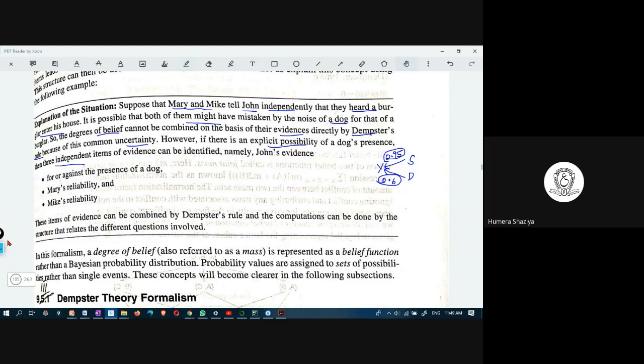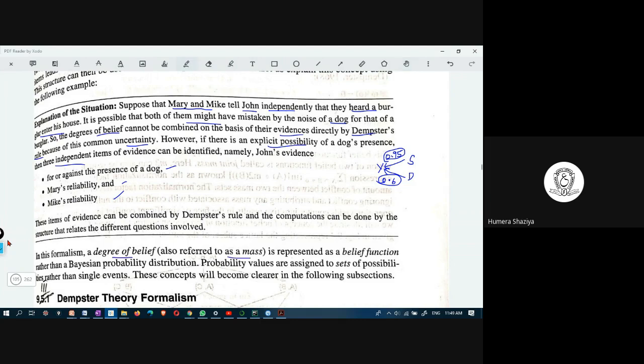These are the evidences for or against the presence of a dog, Mary's reliability, and Mike's reliability. Suppose a dog has entered and they assume that a thief has come, but in actual fact it may be a dog.